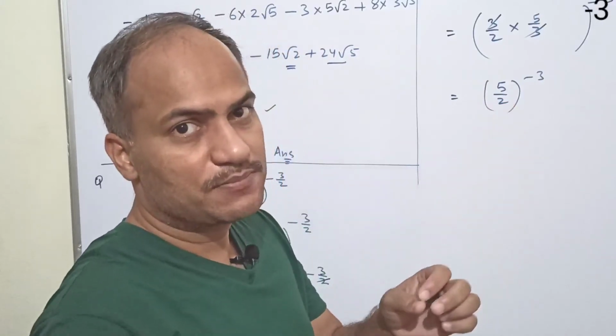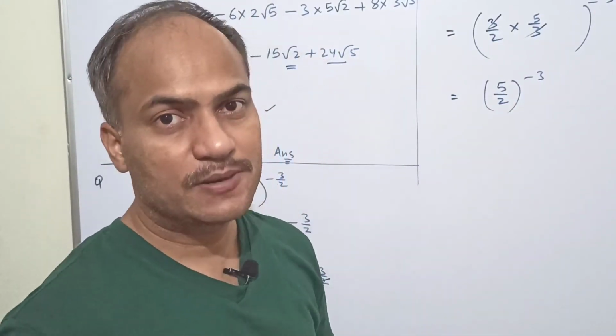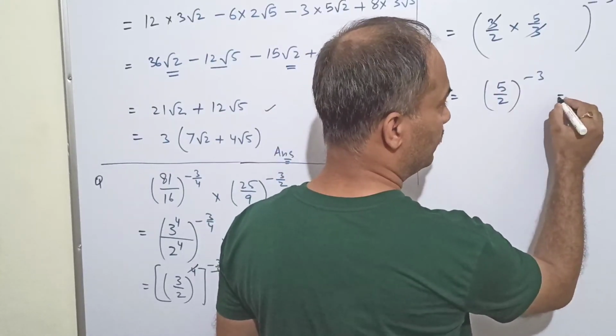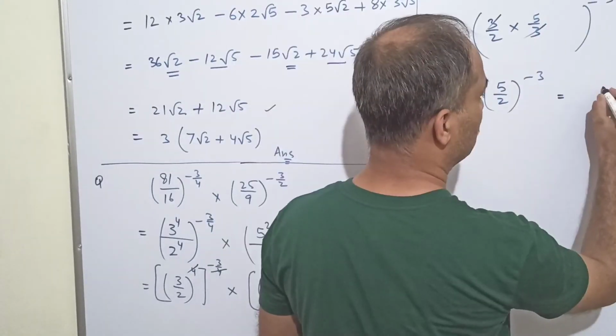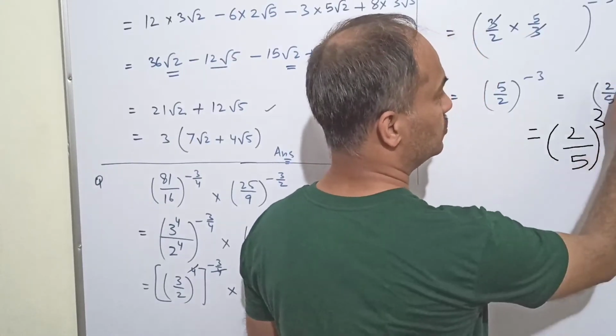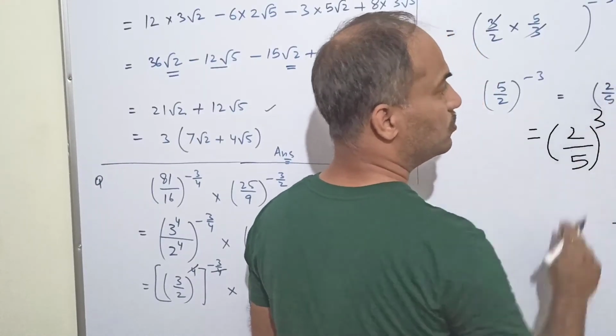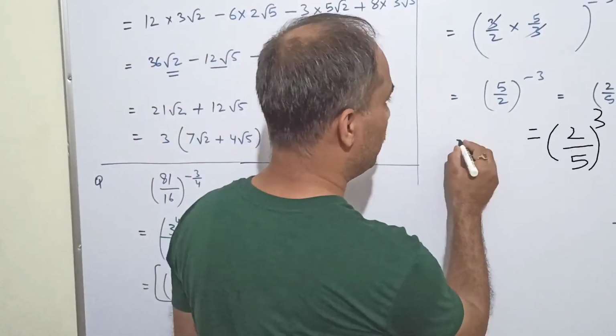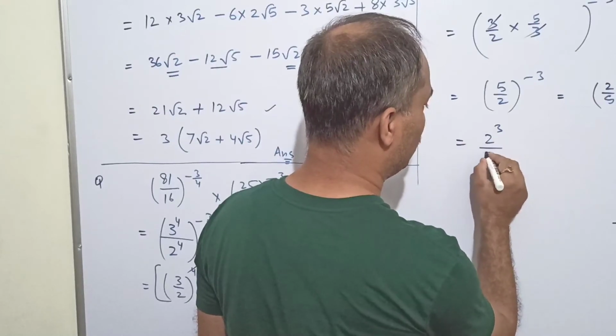This expression can be simplified one more step. Negative power can be made positive. So what can we do? 5 upon 2, if we reciprocate the term, we write it as 2 upon 5. So this becomes what? Negative. So this is only positive 3 now. Fine. Now we have 2 raised to the power 3 upon 5 to the power 3.